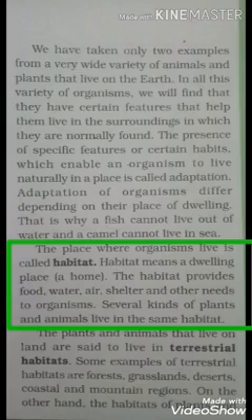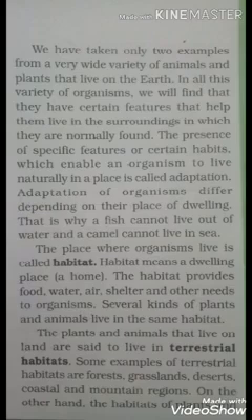Like there are various plants which you will find in the ocean, and similarly many animals living there. So they have the same habitat. Similarly, in mountainous regions you will find many plants and animals. So those plants and animals have the same habitat.